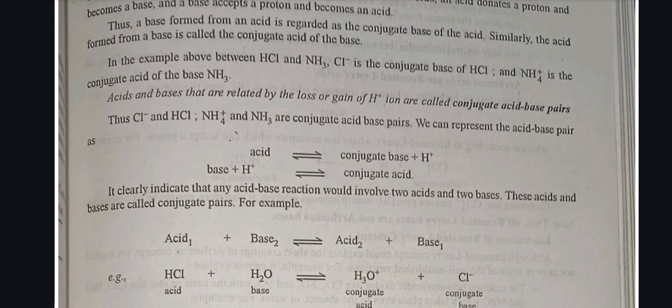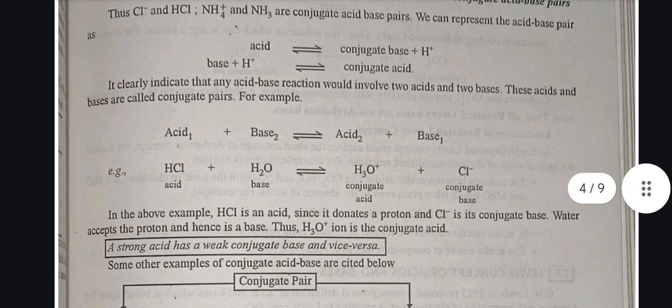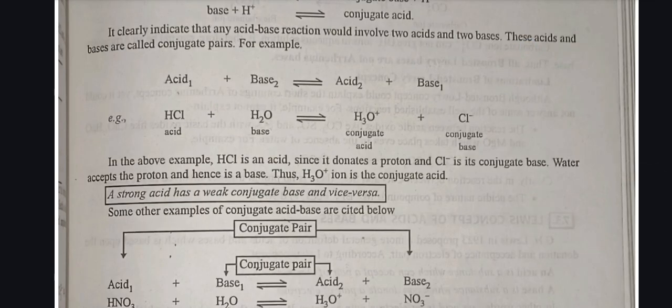We can represent the acid-base pair as: acid gives conjugate base plus H positive ion; base plus H positive ion gives conjugate acid. It is clearly indicated that an acid-base reaction involves two acids and two bases. These acids and bases are called conjugate pairs. For example, acid 1 plus base 2 gives acid 2 plus base 1.